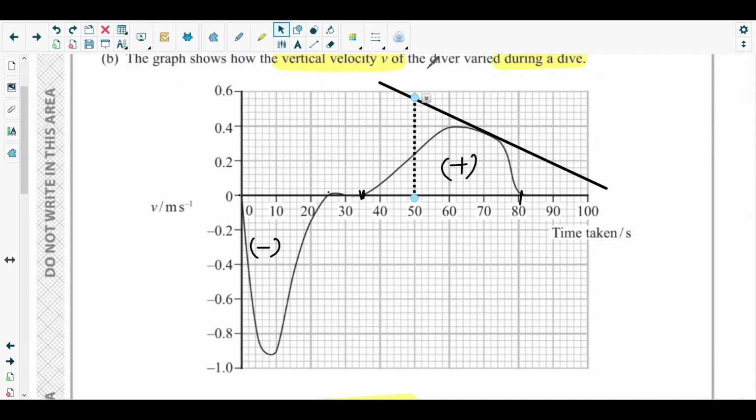Okay, this point. This is one. And another one we can consider the 70, this point. Okay, the point 70 itself. There you go. Now find out the gradient.